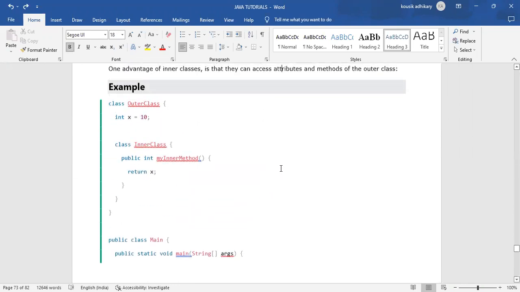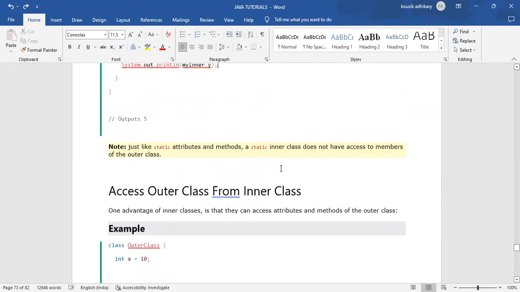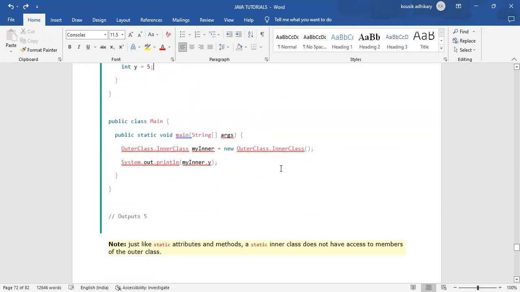But when you want to create an object for the inner class directly, that is the syntax: outer class name dot inner class name, then the name of that object equals new keyword, then outer class name dot inner class name. This is the way you can create an object for an inner class directly. So that is the difference.